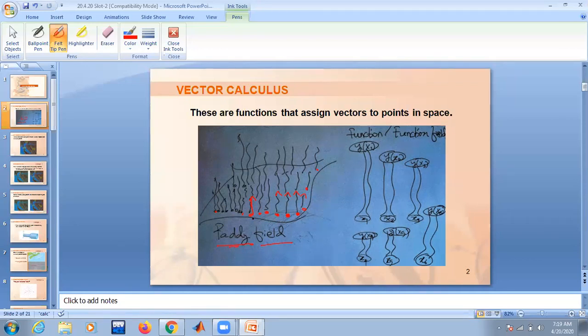In mathematics, we are mapping a point to a function. That function can be a vector function or a scalar function. If it is a vector, we call it a vector field. Basically, scalar functions or vector functions are all function fields. This function field can be classified as a scalar field as well as a vector field.